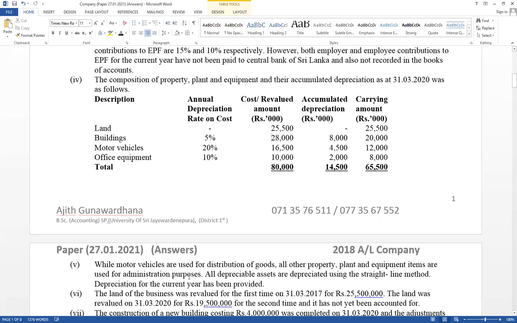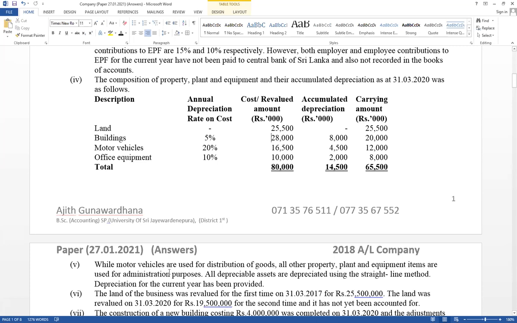Right, think about the next one. While motor vehicles are used for distribution of goods, all other property, plant and equipment items are used for administration purpose. Think about motor vehicle used for distribution of goods. It means motor vehicle depreciation should be included in distribution cost. All other property, plant and equipment items are used for administration purpose.